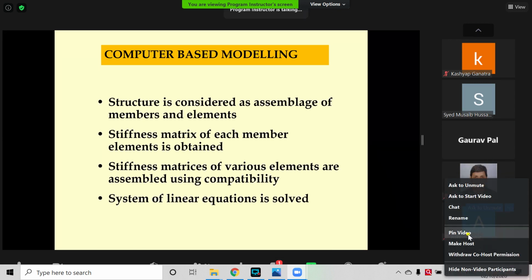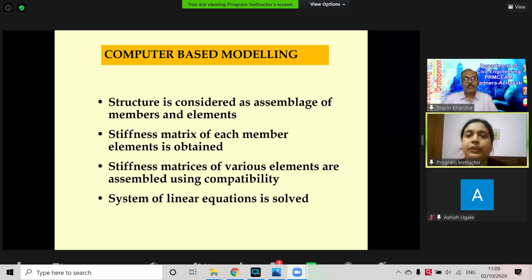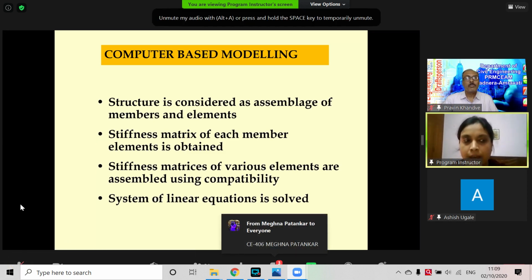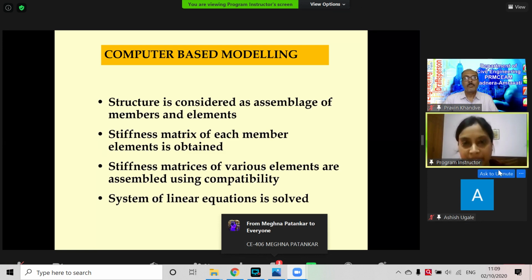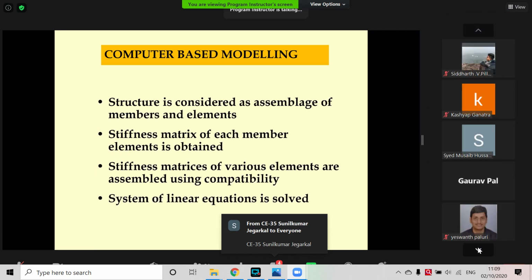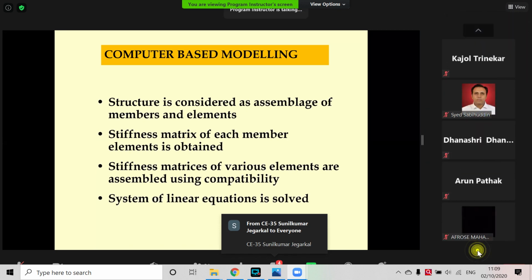Okay. So in the last session, we described the need to have a clear understanding of the behavior under gravity load, as well as the combination of gravity load and lateral load, particularly seismic load, and why we need computer-based modeling knowledge.